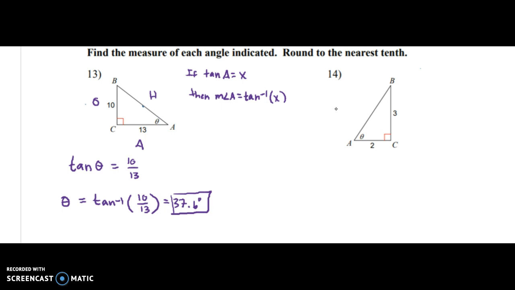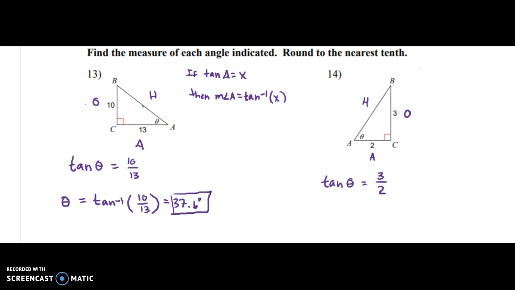So here's our angle. So now if we look at the angle that we're missing for angle A, let's label the triangle with the opposite leg, the adjacent leg, and the hypotenuse. So now we can see that this is another situation when we're given O and A. We're going to use tangent again. So it's going to be tan of theta, which is our missing angle, equals O over A, so 3 over 2. So now we want to rewrite that with our inverse tan.